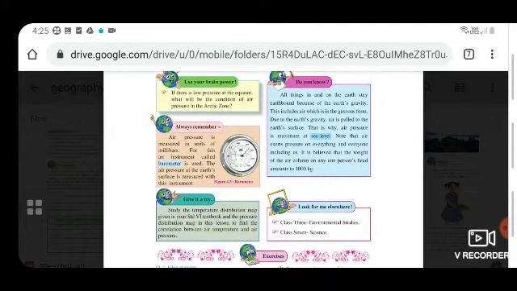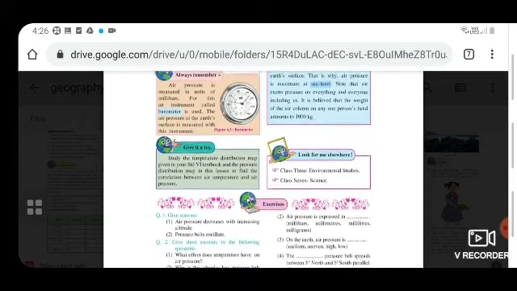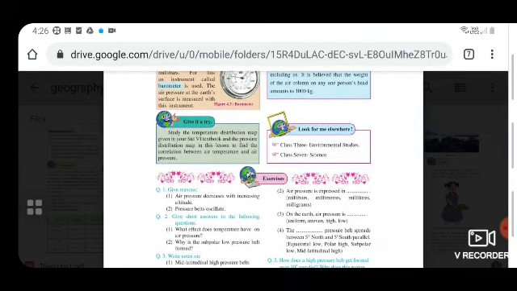And do you know, all things in and on the earth stay earthbound because of the earth's gravity. This is the gravity of earth which keeps things bound to the earth. This includes air, which is in the gaseous form, and due to the earth's gravity, air is pulled to the earth's surface. That is why air pressure is maximum at sea level. Note that air exerts pressure on everything and everyone, including us. It is believed that the weight of the air column on any one person's head amounts to 1000 kg.